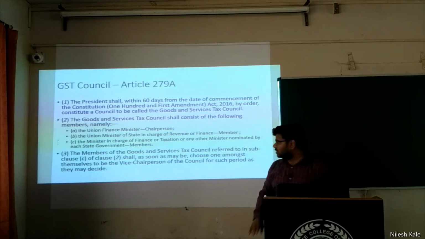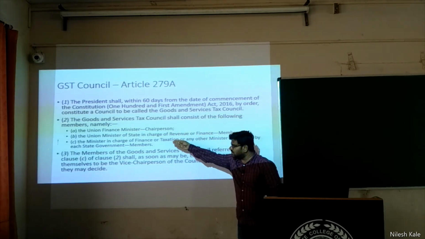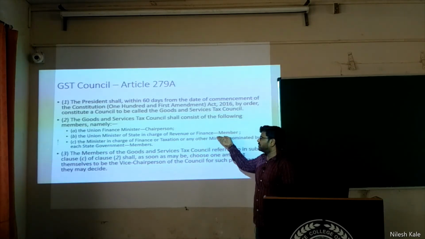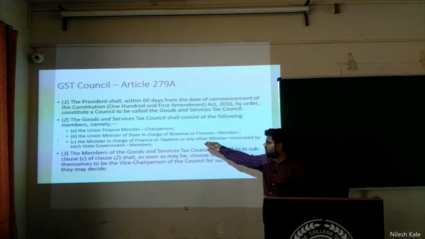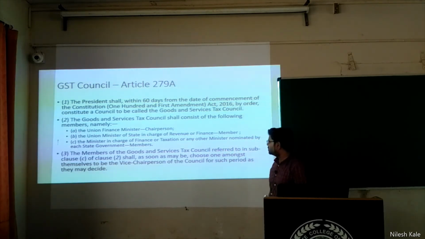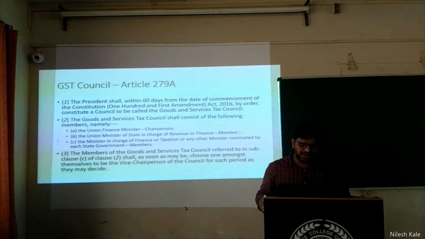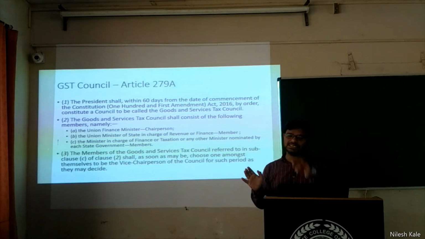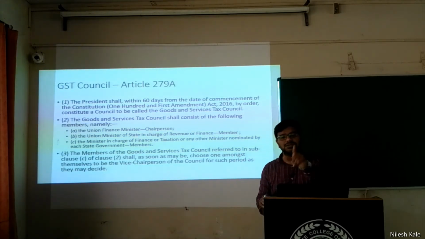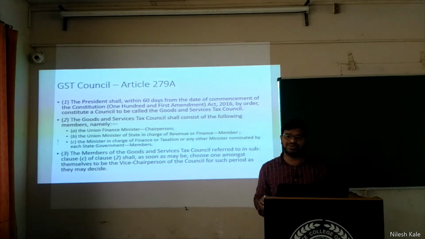Right, and in that council, the Union Finance Minister will be the chairperson, and the Union Minister of State in charge of Revenue and Finance will be a member, and the minister in charge of Finance and Taxation or any other minister nominated by each state will be the members. Right, sir? Again, the GST Council will be formed by the President. Who is the chairperson? The Finance Minister of India, the Union Finance Minister.